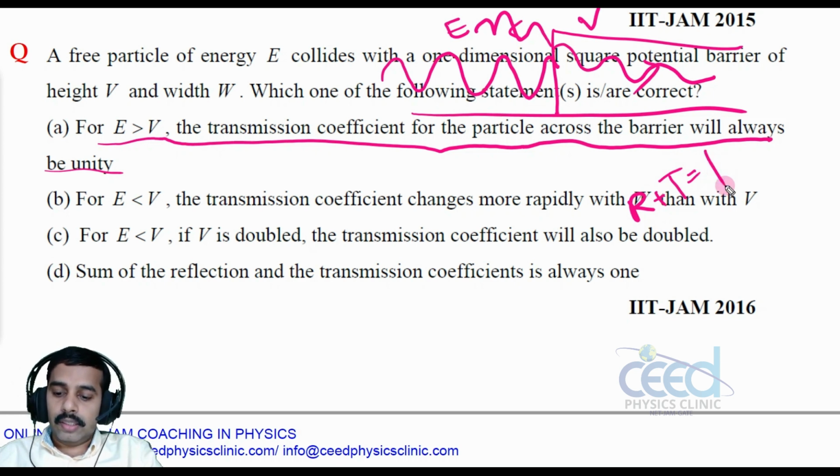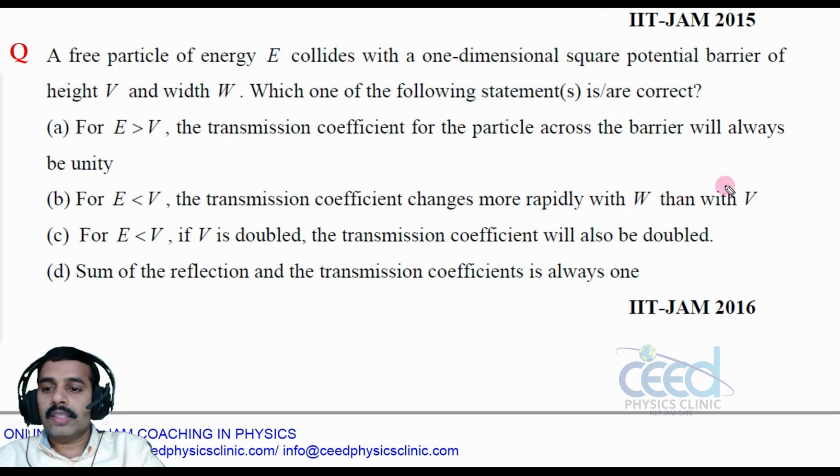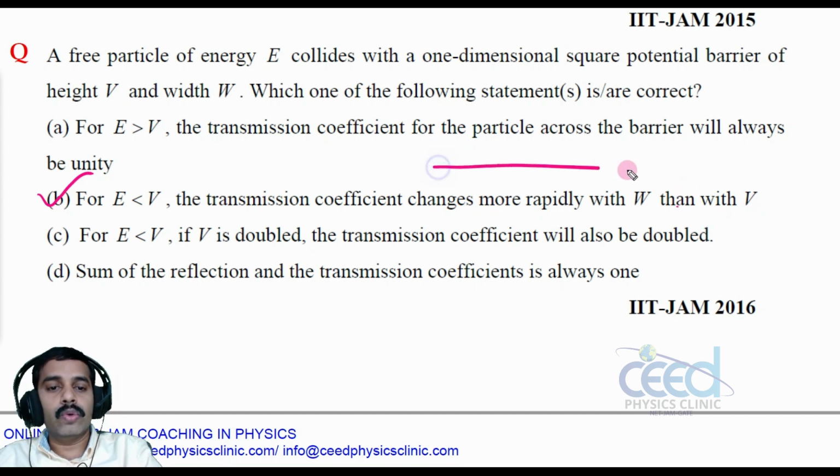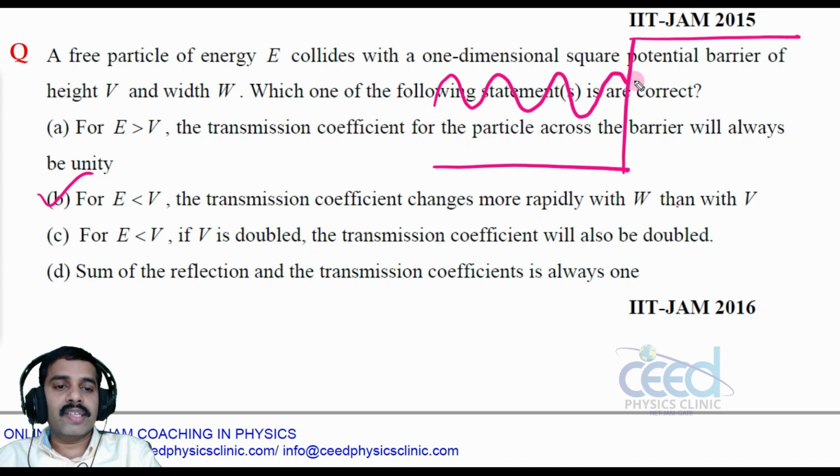The next option is: for E less than V, the transmission coefficient changes more rapidly with W than with V. That is true. Why? If I consider the E less than V condition, there is a sudden decrease because the energy is very low.